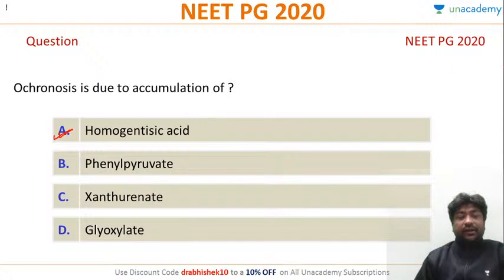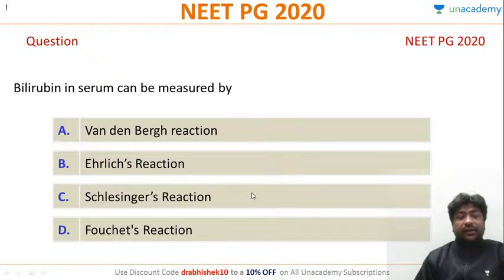The first question we saw in NEET PG 2020 on alkaptonuria was a case study, and this was the second question. So we know that in alkaptonuria, this homogentisic acid is formed and gets accumulated. So the correct answer will be A, homogentisic acid.